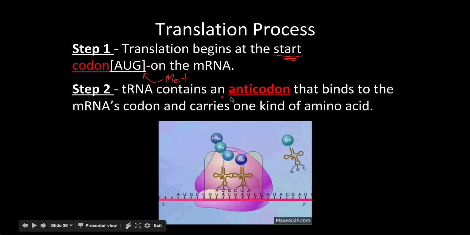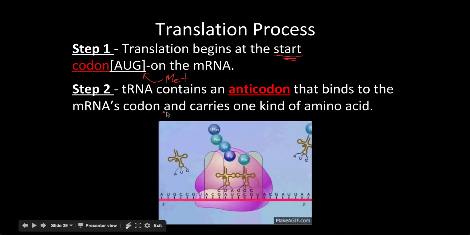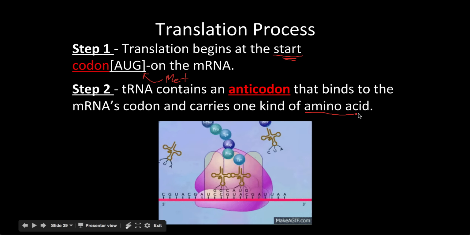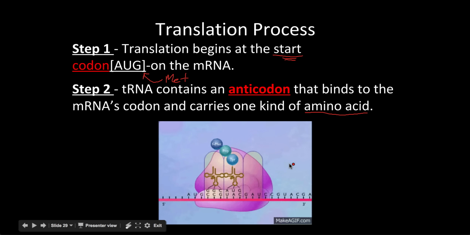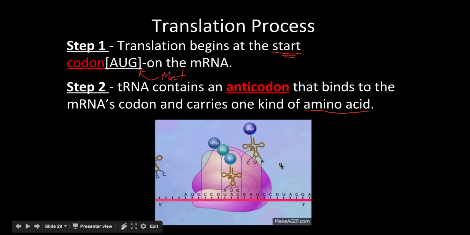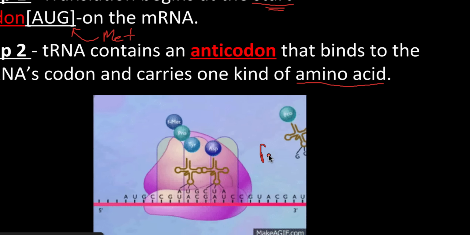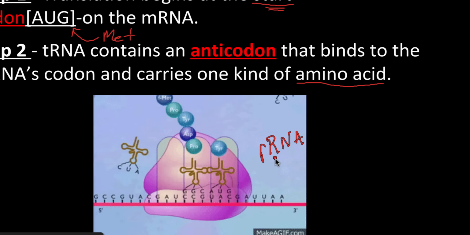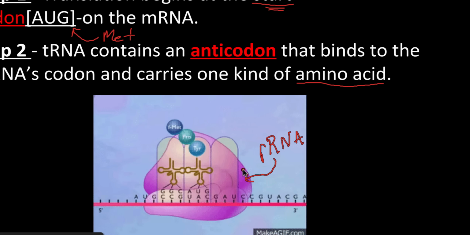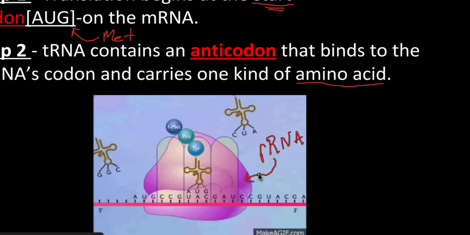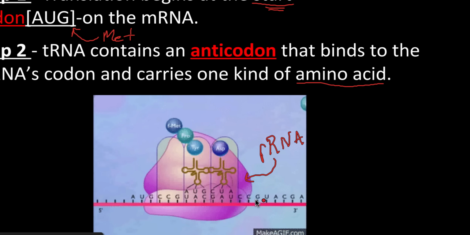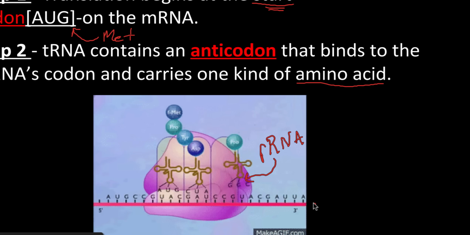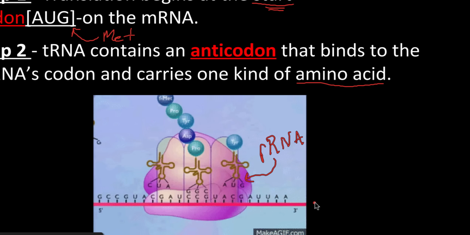Step 2: the tRNA contains an anticodon that binds to the mRNA's codon, and it brings with it an amino acid, whichever kind it's supposed to. In this animation, we'll take a peek and identify all the parts. First of all, we have rRNA. This is an important molecule. This is this big purple blob here. It's got a large part and a small part, which we don't need to get into, but this rRNA molecule is clamping on to everything to help this process unfold and give it a place for these amino acids to come in.